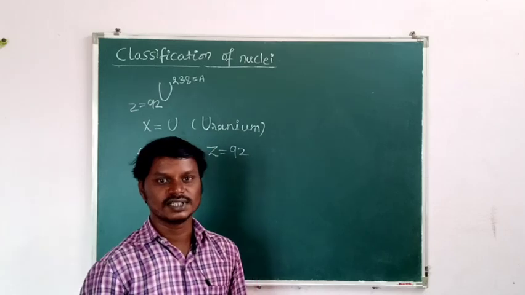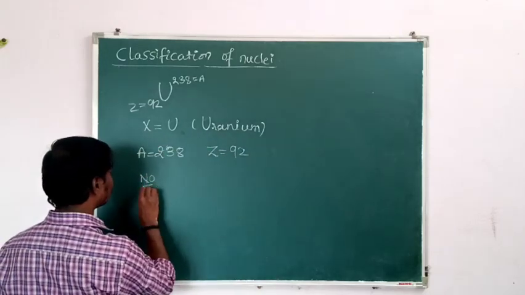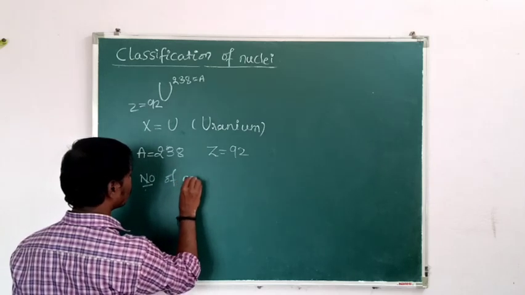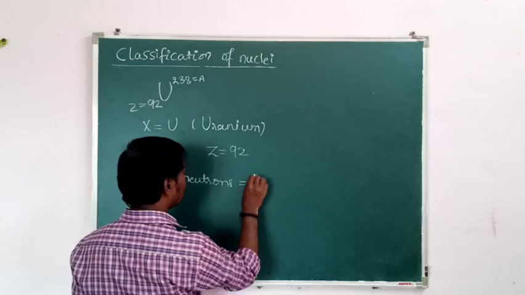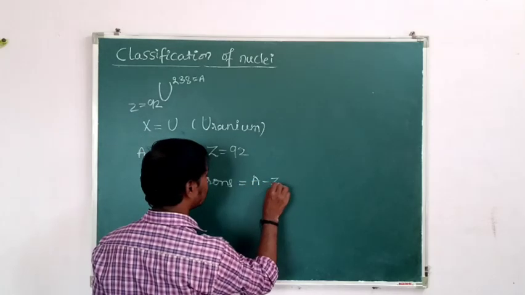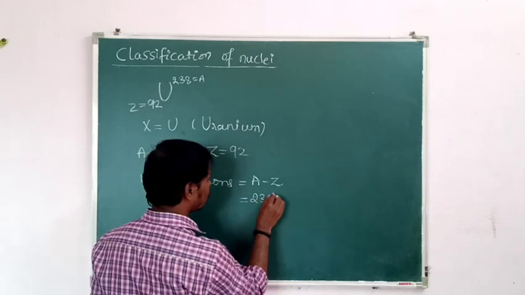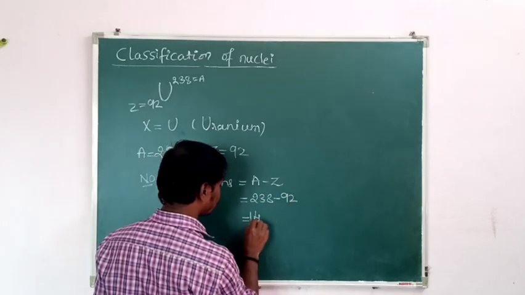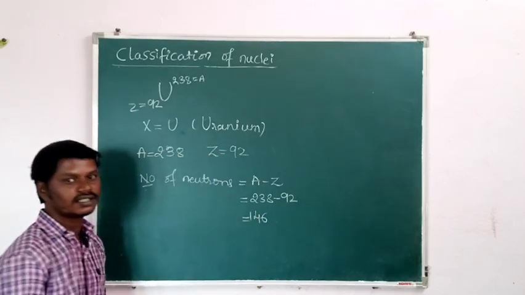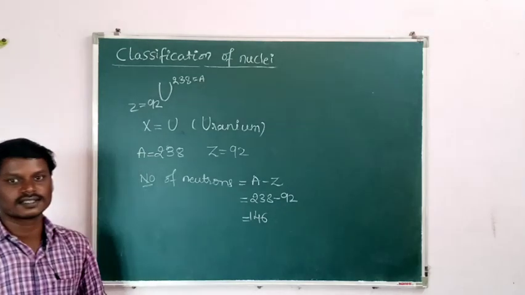The number of neutrons is equal to mass number minus atomic number, that is 238 minus 92, which gives 146. So there are 146 neutrons in uranium 238. This is the example of how to represent a nucleus.